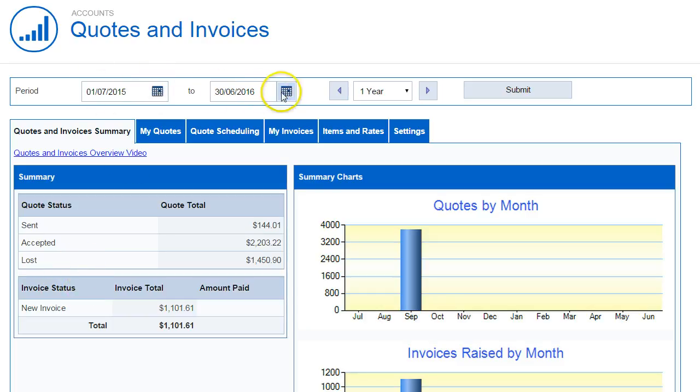These dates can be selected from the calendar selection option, or they can be navigated back and forth using these buttons here, and they move those dates based on the selected period. Once you've made the selection, simply click Submit.